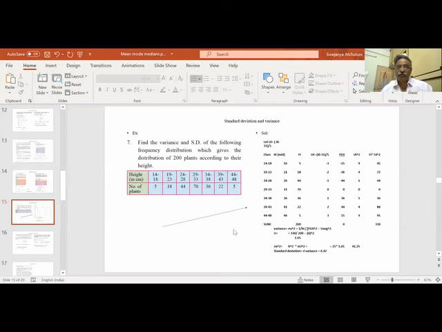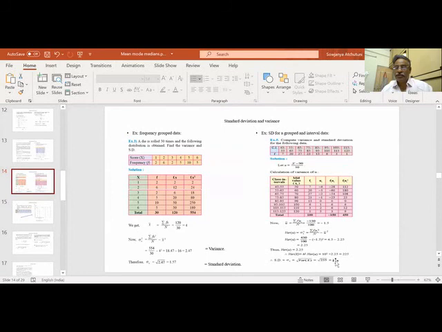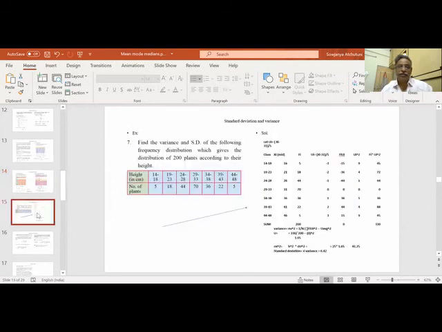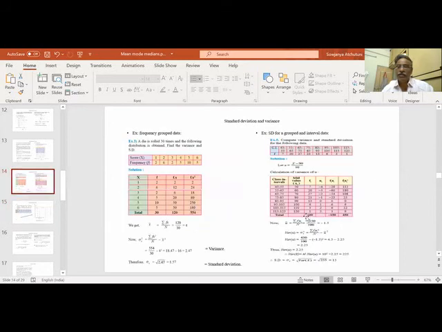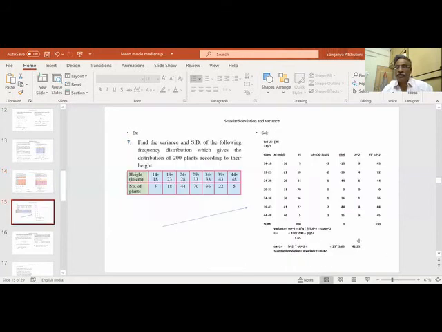6.4. If you see the earlier problem, the standard deviation was around 15. More variation. Here variation is 6.4. You can see the data also. Data is varying from 16 to 40. If you see the range, around 30. What was the range earlier? Range 120 to 50. Range was around 70. So that is why the standard deviation is 15, more. Here the range was less, so it is less, 6. So standard deviation is the root of variance. Variance is h square into sigma u square. That is the system.